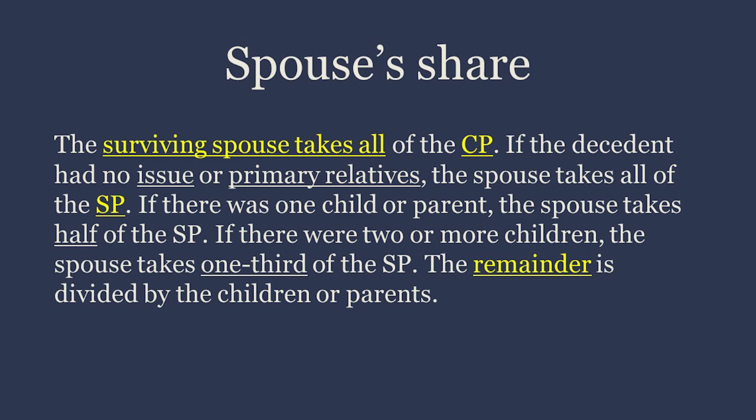If there was one child or parent, the spouse takes half of the SP. If there were 2 or more children, the spouse takes 1/3 of the SP. The remainder is divided by the children or parents.